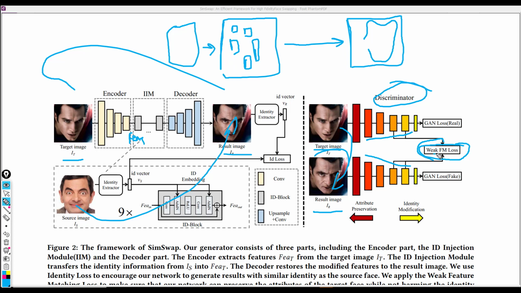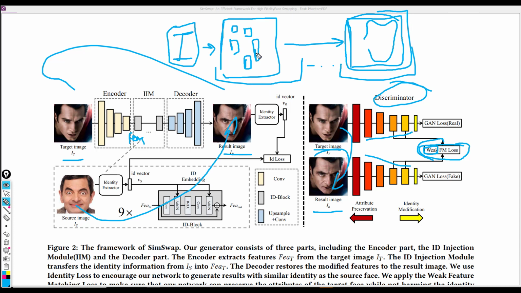But the reason why we actually need a weak feature matching loss is because of the way convnets work. In a usual convnet, if we input this image, we have the very first layers, and then we go up to the very last layers. In the early layers, we have mostly the texture information, which is just low level data, while the final layers contain more high level semantic information.